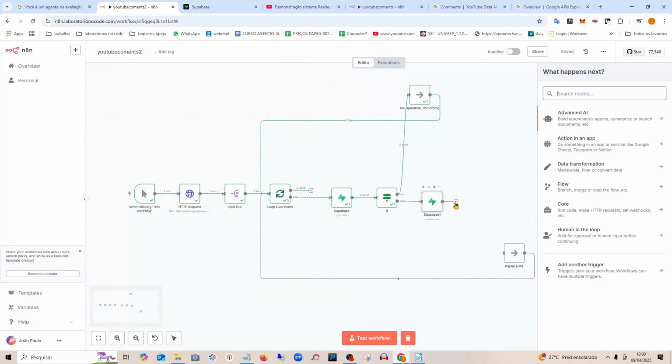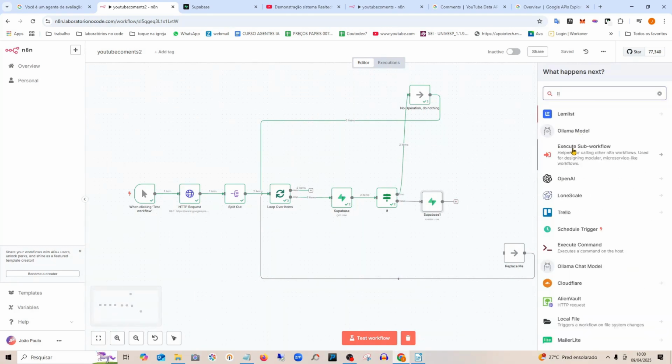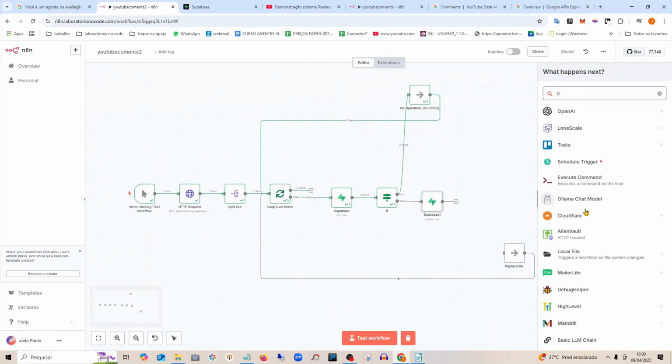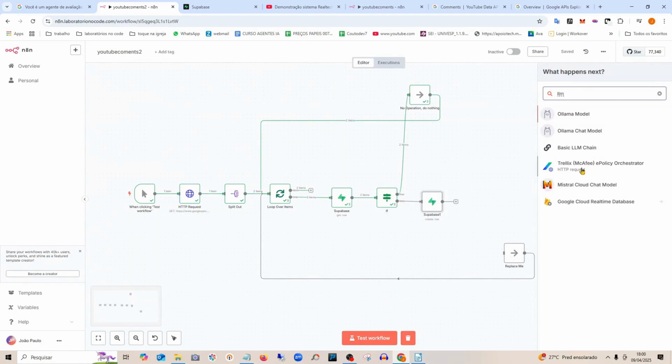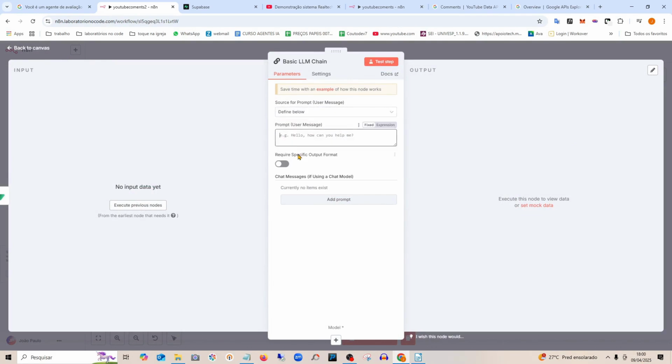So we will start by adding here, in continuation, this is the third lesson, an LLM, to perform this filtering of the comments. A basic LLM here, and we will set it up to take the previous message so that we can pull it from the prompt.